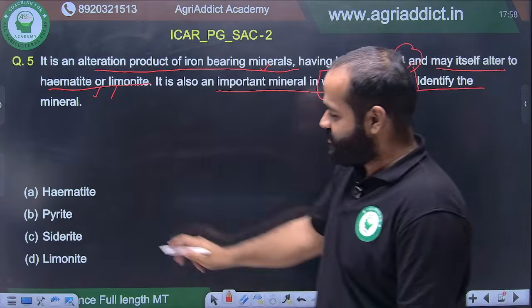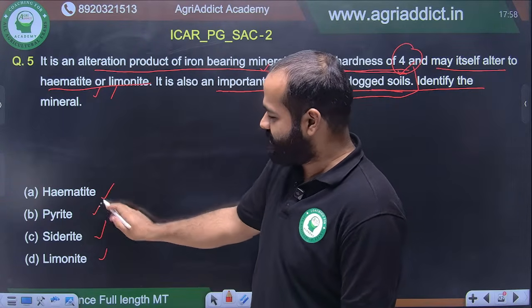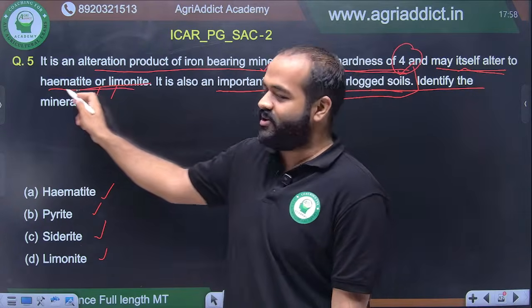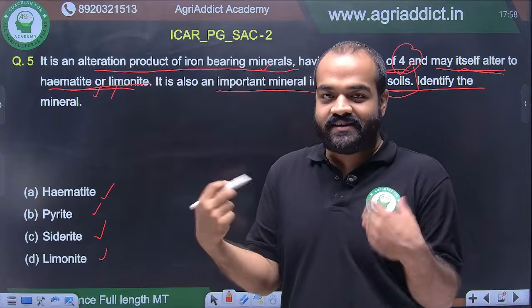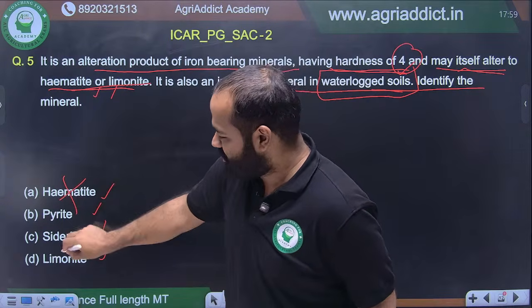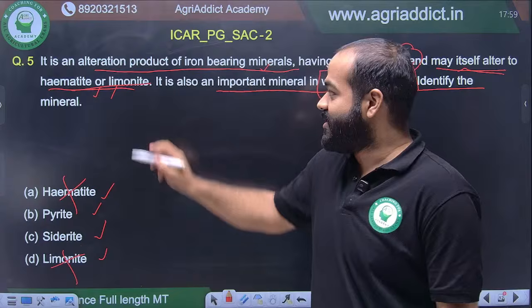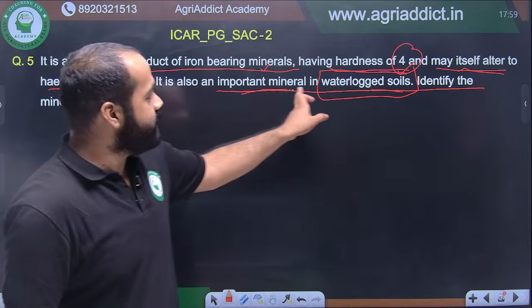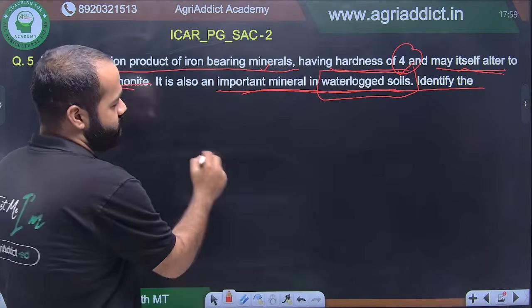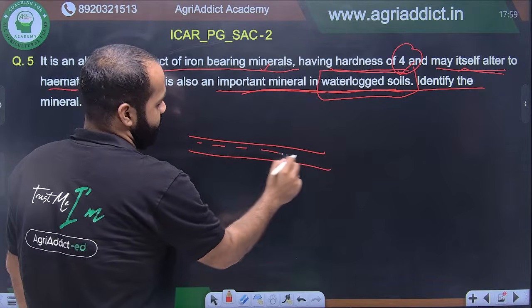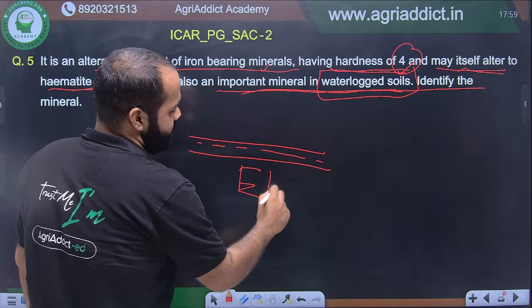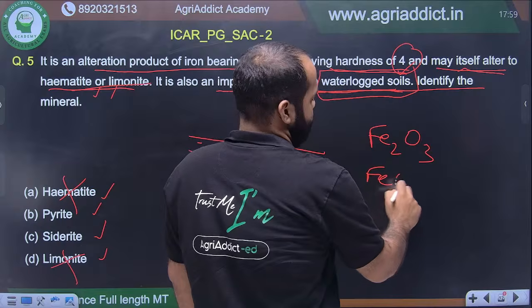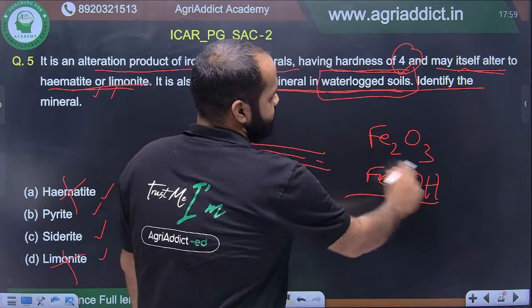पहले तो options देखो, hematite है, limonite है, siderite है, pyrite है. Question में already लिखा हुआ है कि itself alter to hematite or limonite. So hematite और limonite तो नहीं होगा because it is already given in the question, and also this statement gives that important mineral in waterlogged soil, because waterlogged soil में हम जानते हैं there is submergence of water, that's why the redox potential decreases. अब hematite is Fe2O3 and limonite is FeOOH, right? So both of these are oxidized forms.